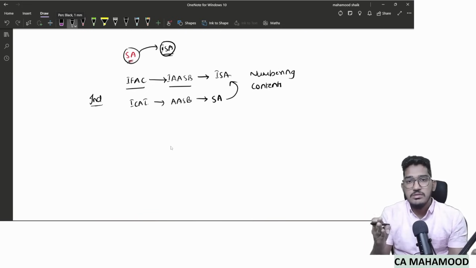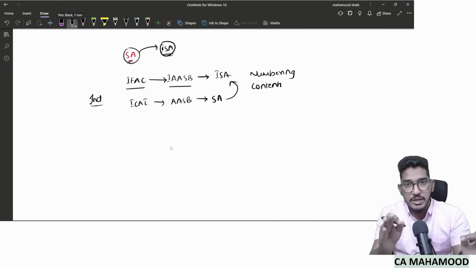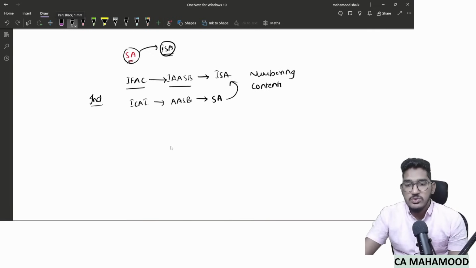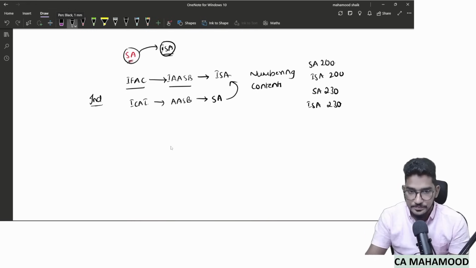Why? Because across the world, wherever you do the auditing, auditing will not change. Wherever in the world you do it, the audit function remains the same: independent examination of financial information. So even the numbering is the same. We have SA 200, overall objectives of an independent auditor and conduct of an audit in accordance with the standards. Similarly, we have ISA 200 with the same title and the same content. We have at India level SA 230, audit documentation. At the international level, we have ISA 230, once again audit documentation.